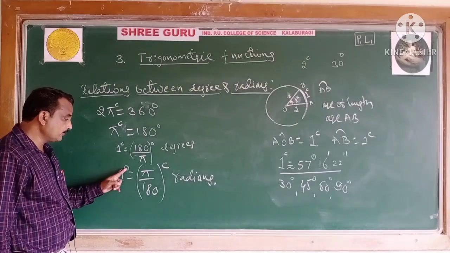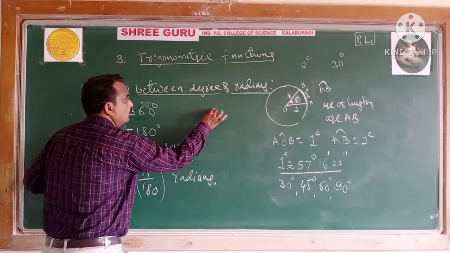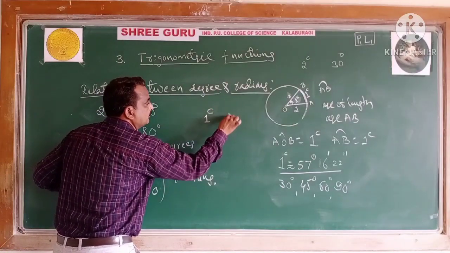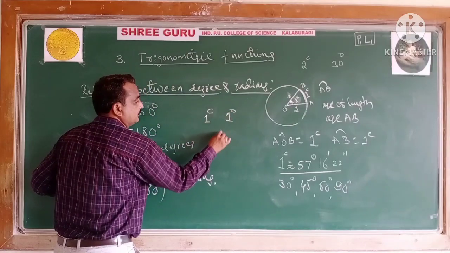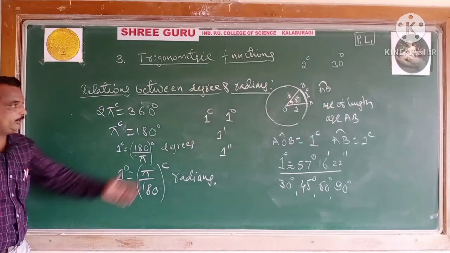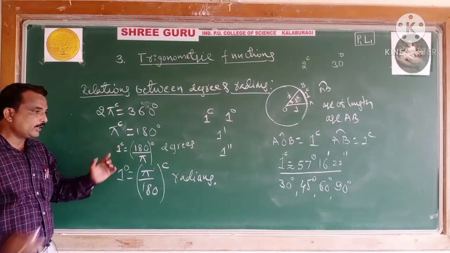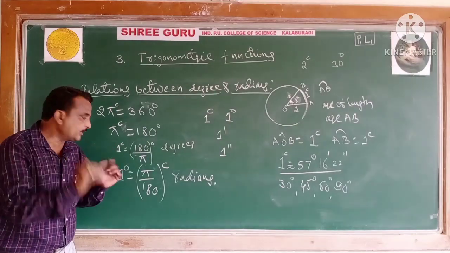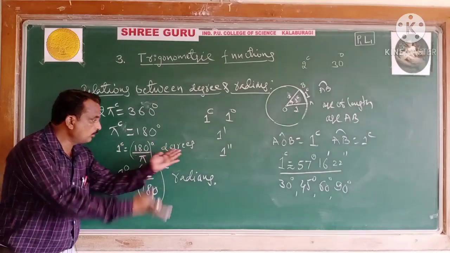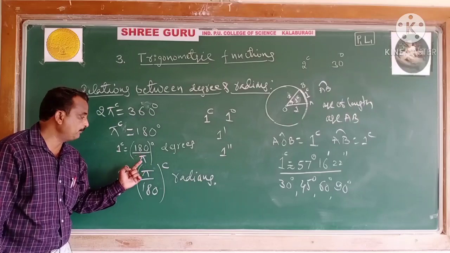You have to convert degree to radian. See the notations I have. This is the notation of a radian. This is the notation of a degree. This is the notation of a minute. This is the notation of a second. You need all these. To convert some quantity of an angle measured in radians to degrees, you have to multiply that amount by 180 by pi.